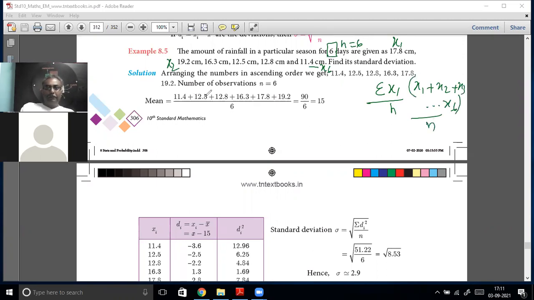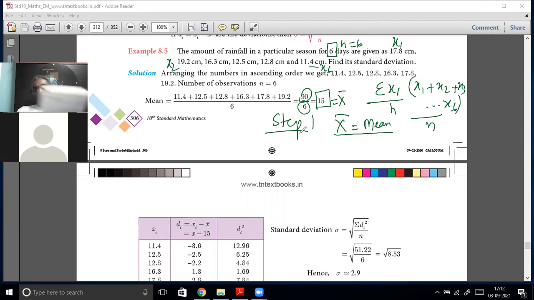So 11.4 and all of that you add up, it becomes 90. 90 divided by n, which is 6. So your mean is 15. So step 1 in this method is to find x bar, the arithmetic mean. First step is always to find the mean. Only then must you go for finding standard deviation in this method.